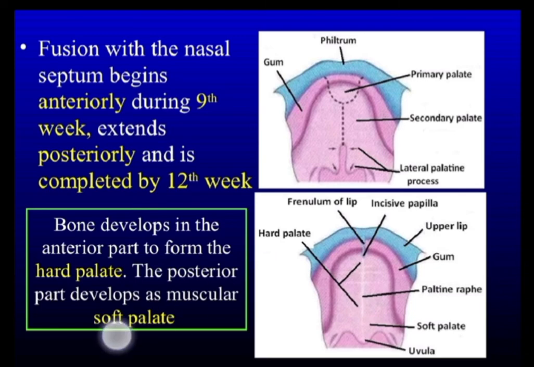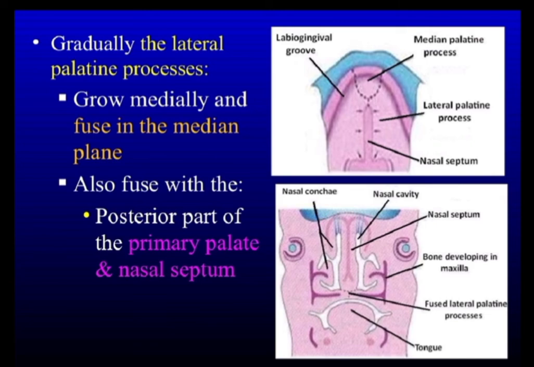So that is how the palate, which is a partition between the oral cavity and the nasal cavity, develops and separates the nasal cavity from the oral cavity.